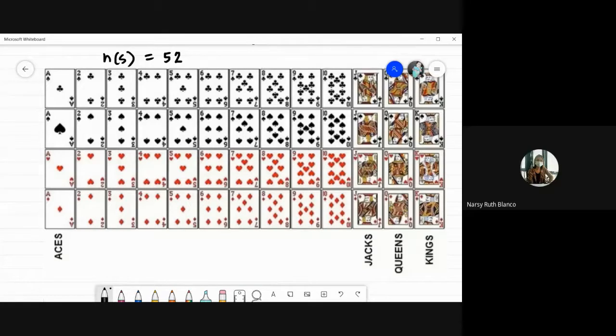So example, kung ang question is, what is the probability of getting a letter card? Yung may mga letters: yung aces natin, jacks, queens, kings. Bilangin nyo silang lahat, divided by the total number of outcomes, which is 52, and then you simplify.